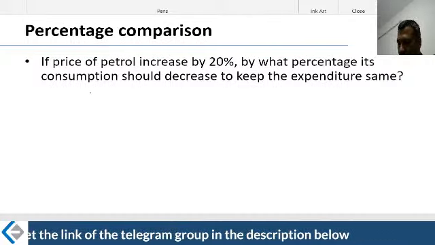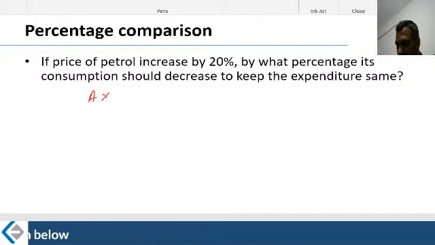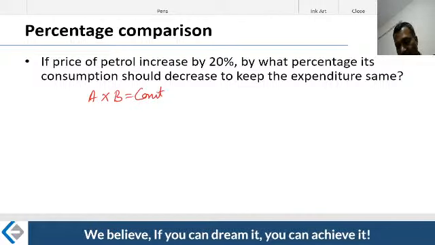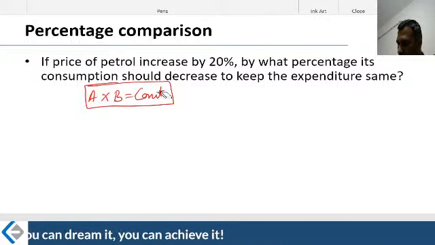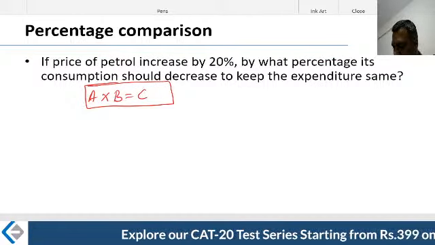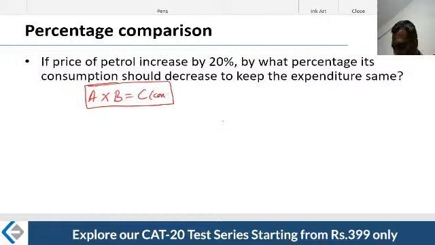One of the applications of this particular tool is when A into B is equal to constant, not A into B into C is equal to constant. Only when A into B is equal to C, which is nothing but constant. Earlier we did precisely the same thing: A into B is equal to C, in which C is constant. That is when you can use this.